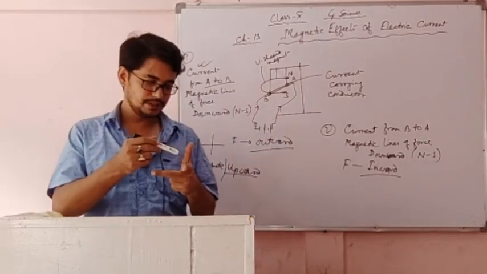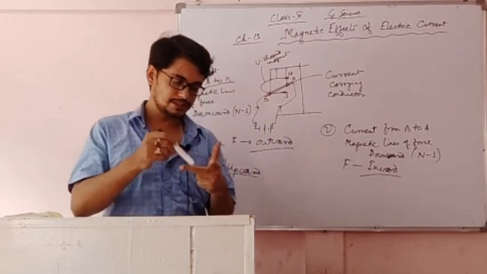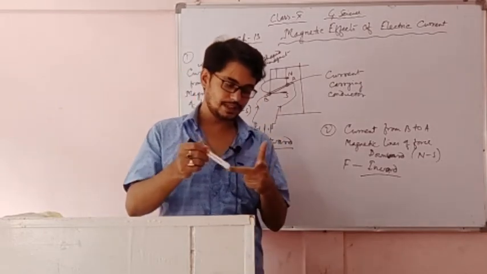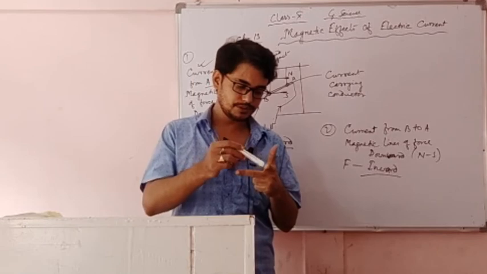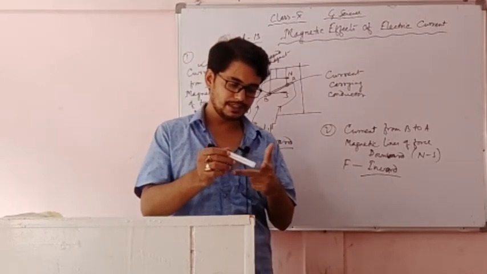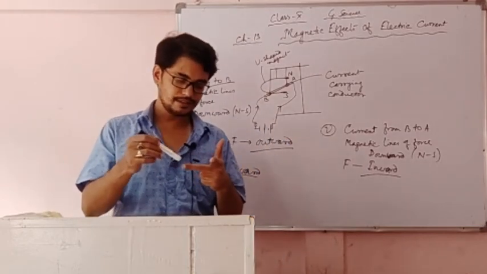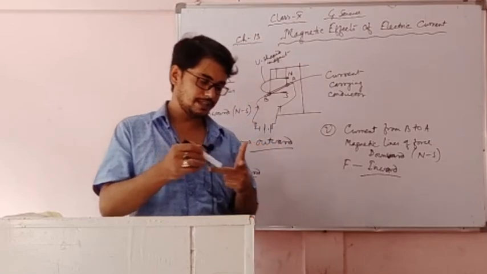both of them. That means for ease, we can remember like this: father, mother, child. This is the father, this is mother, this is child. Father F, F for force, mother M, M for magnetic field, and child C, C for current. So father, mother, child, we can remember like this also.